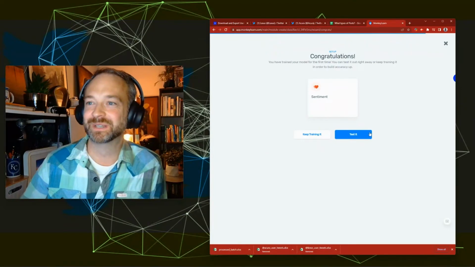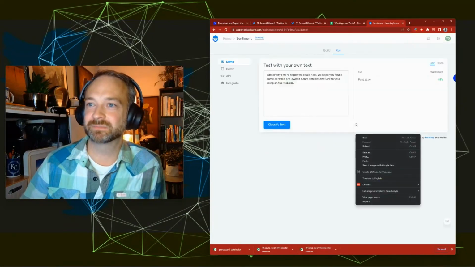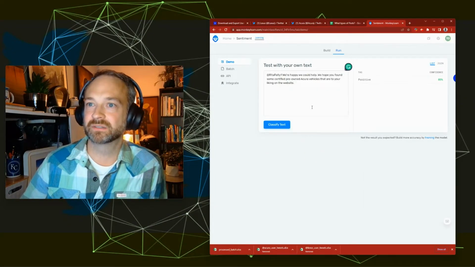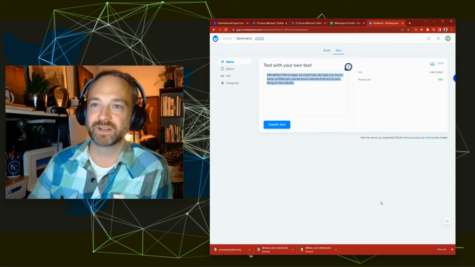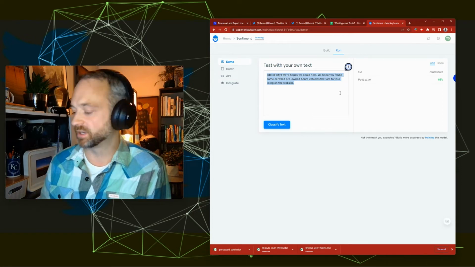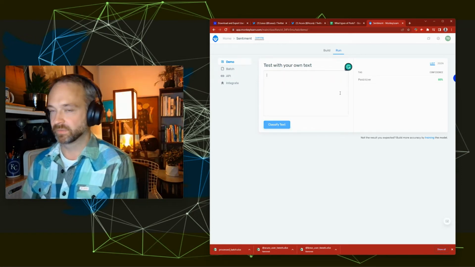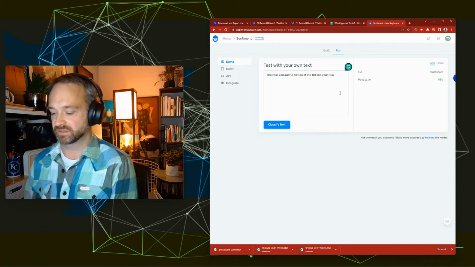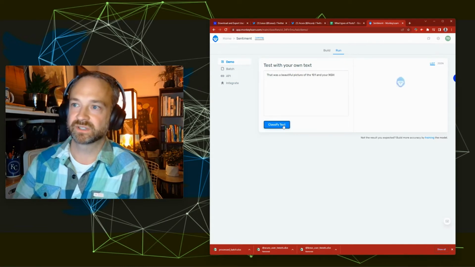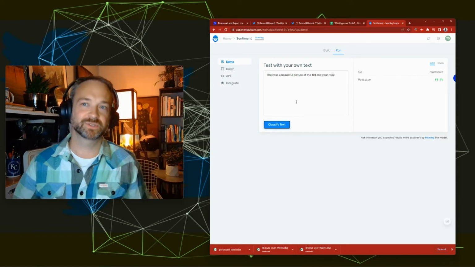I can't think of anything, but let's test it. All right, cool. So here's what it's supposed to look like when you're doing the test. It gives you a little sample text from one of the tweets. It says, "We're happy we could help." It judges that as positive. Now let me put in, "That was a beautiful picture of the NSX." See what happens. Classified text: positive, 80%. There you go.